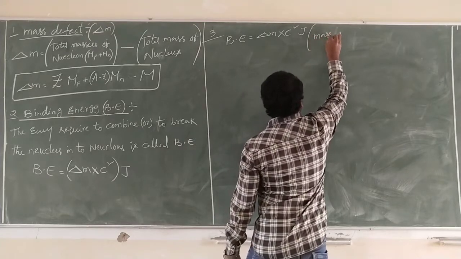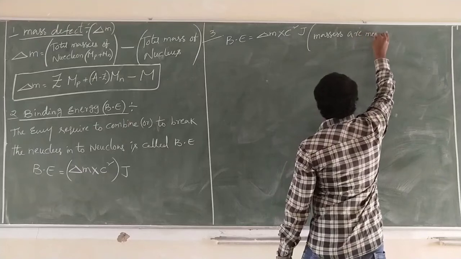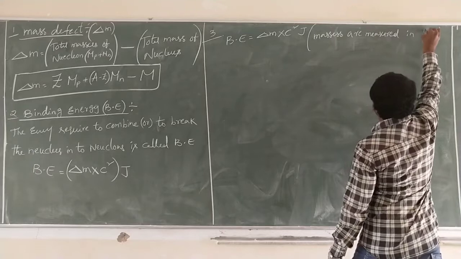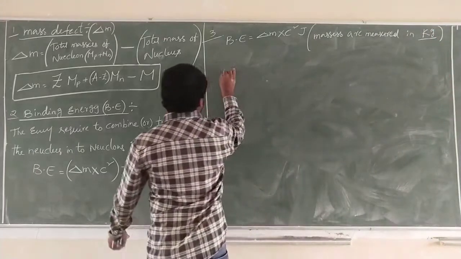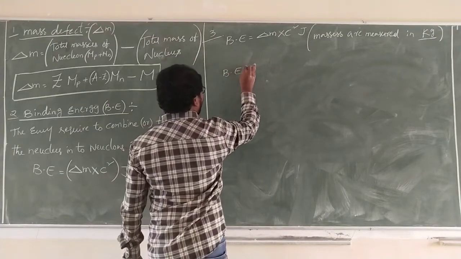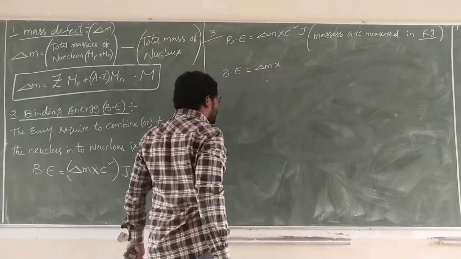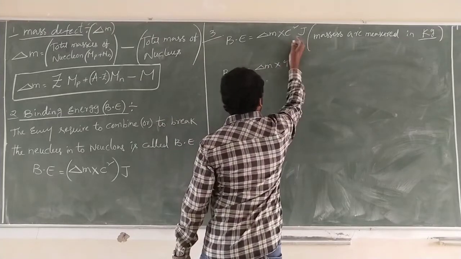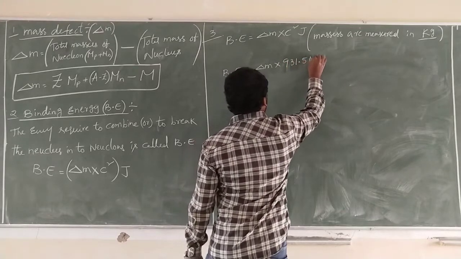Masses are measured in kg. Binding energy is equal to delta M into 931.5 MeV.